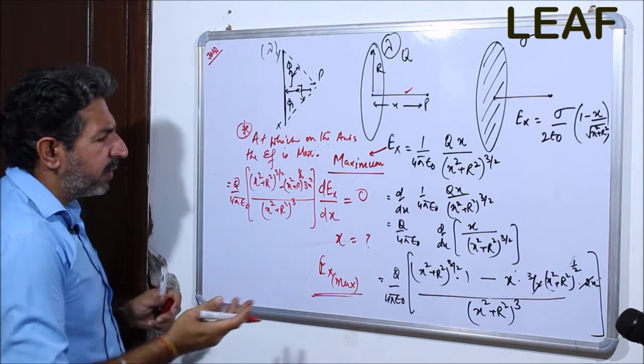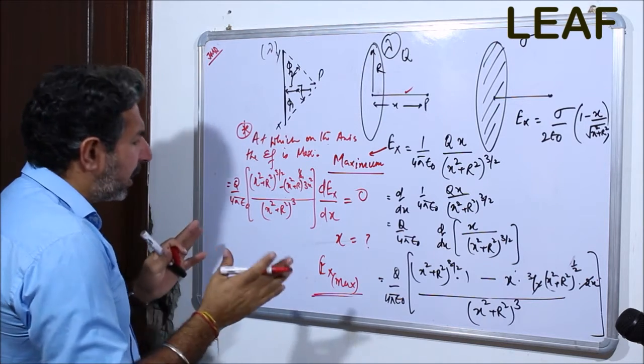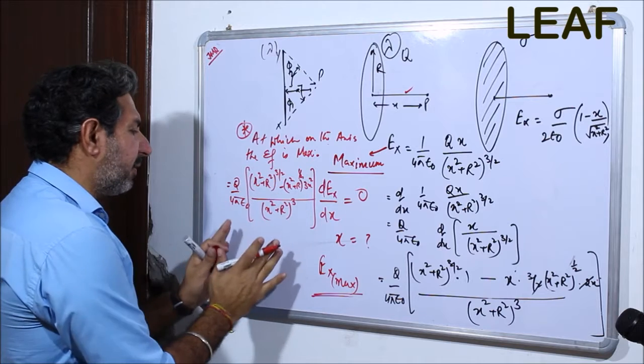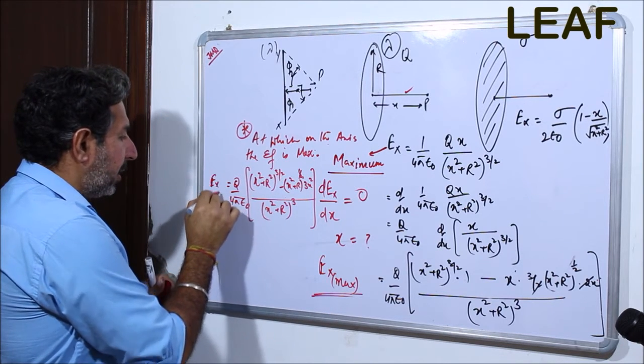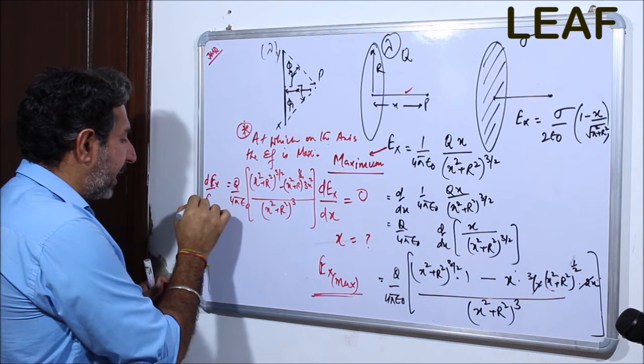If you wish, you can solve it further, but this is more than sufficient. You have got this value of dEx by dx.